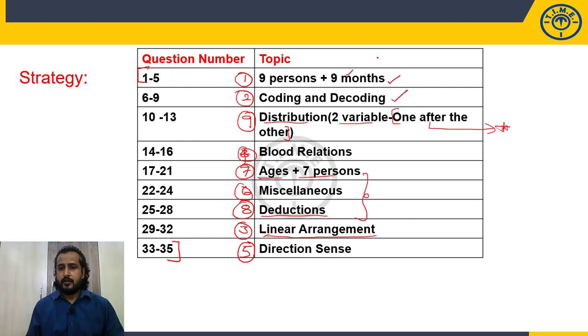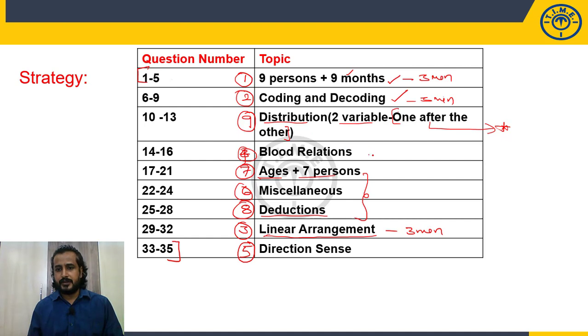Now let's, without solving the sets, without looking at the sets, initially, as I know that the 9 months set will be easy to moderate, it may take 3 minutes to complete the set. Coding and decoding, standard model, so even it may take 3 minutes to complete because 4 questions are given below this. A distribution with 2 variables, we'll come to this later. And the next, linear arrangement, simple linear arrangement is given, so it may take 3 minutes to complete.